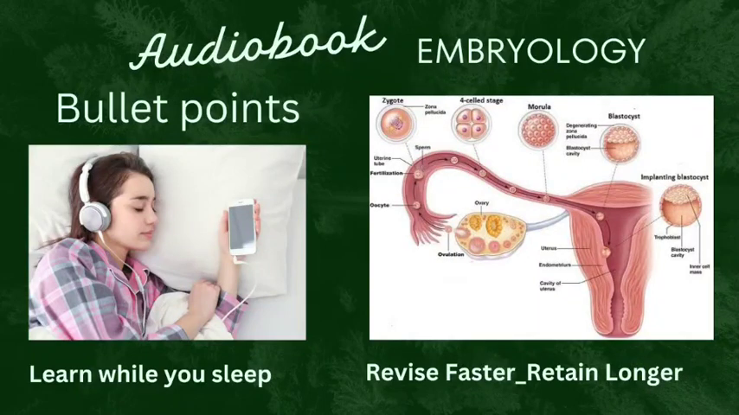Pre-embryo phase. The fertilized ovum reaches the uterus in 3 to 4 days. Implantation occurs at 6 to 7 days, at the stage of blastocyst. The outer layer of the blastocyst forms the trophoblast. Morula is a 16-celled stage.